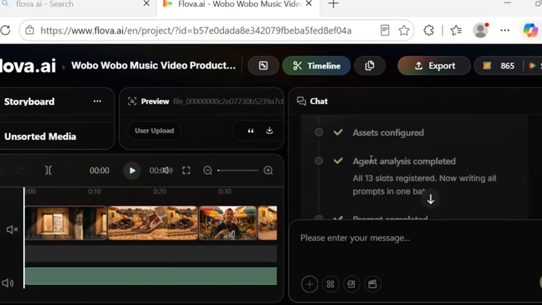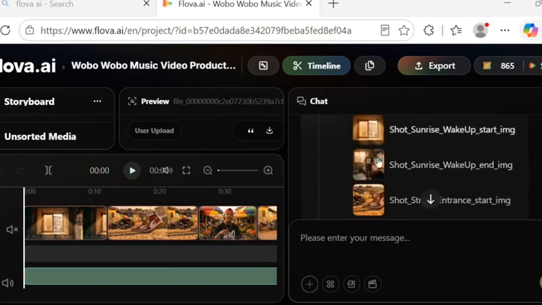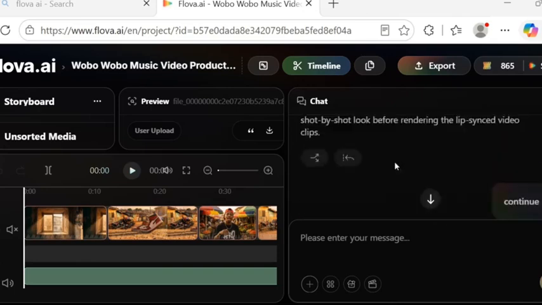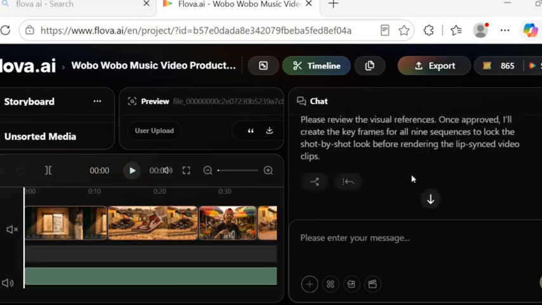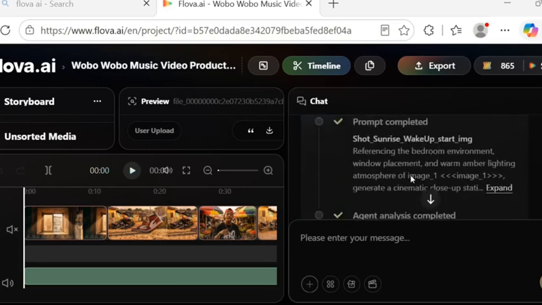Now after I generate everything, I come down there, and as you can see, these are all the images. These are the first images it generated here. Which one are you seeing here? These here are the locations of my video. Now after I generate the locations, it now adds me in.